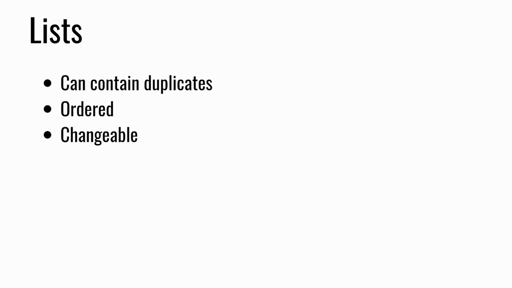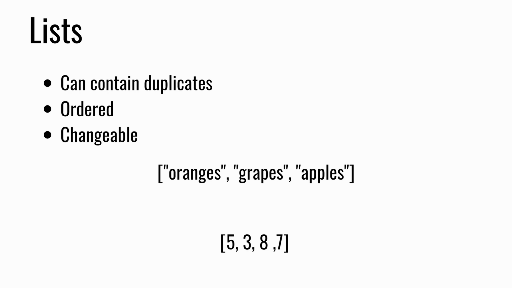A list would look something like this. We always denote a list by using the square brackets, and we separate list items by commas. In our example, we're storing 3 strings that each represent one fruit. Oranges are in the first spot, grapes in the second spot, and apples are in the third spot. We can add as many other things as we want to the list, but oranges will always be first, grapes will always be second, and apples will always be third. Unless of course we delete these values from the list or something. Another example of a list storing ints would look something like this.